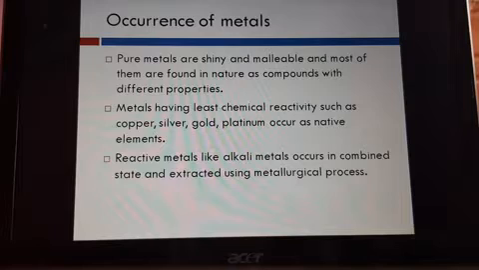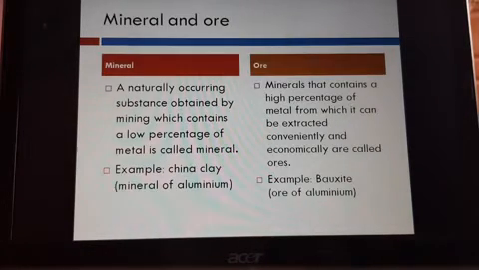But when you have highly reactive elements like iron, zinc, tin, lead, these are going to occur in combined states. So they are more reactive. Even if you go with air, it starts reacting. Even with water, it gets reacted. So like that, these are highly reactive elements.